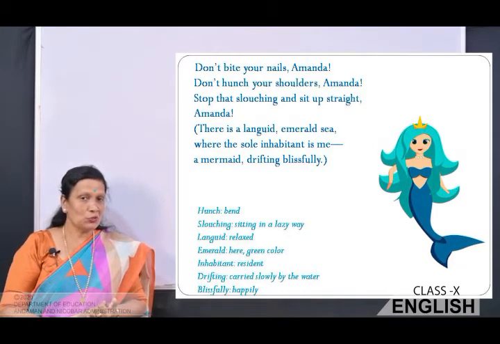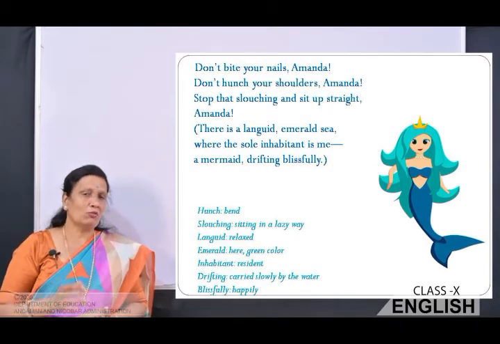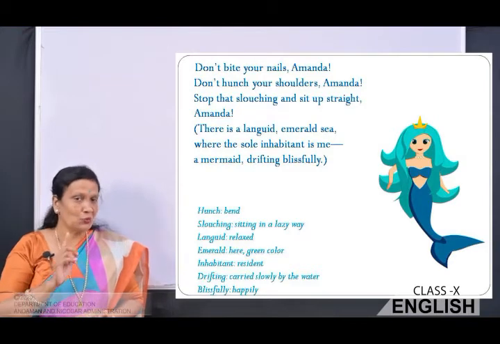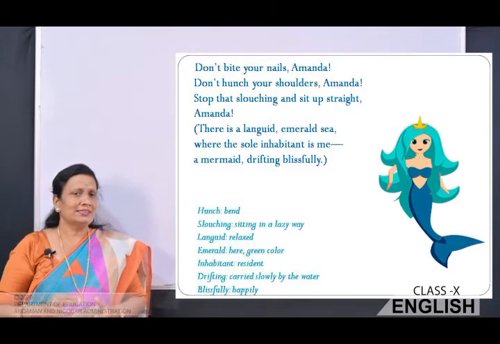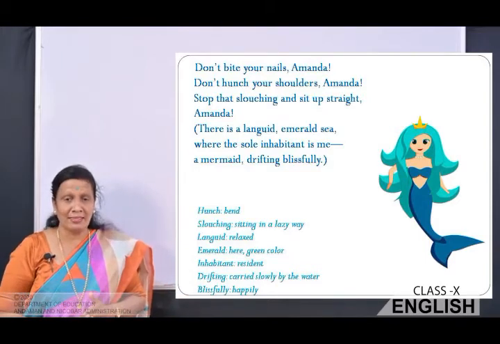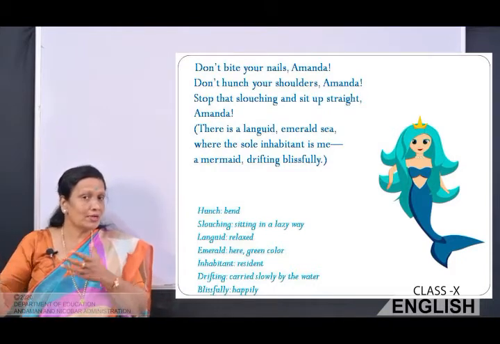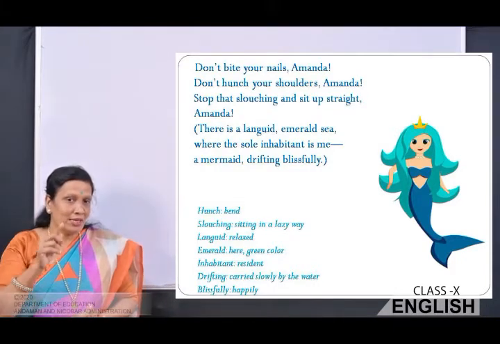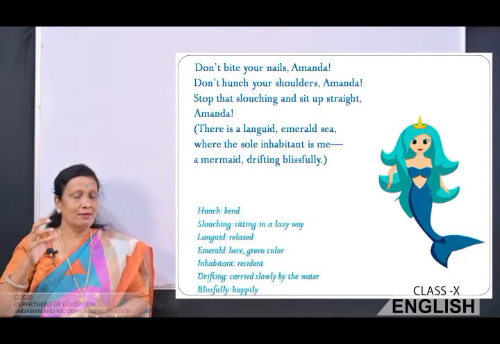Because children don't like parents instructing them all the time, shouting at them, or trying to control them all the time, isn't it? You too don't like that. So the moment Amanda's mother starts instructing her and keeps telling her, don't do this, stop doing that, she tries to imagine herself in different forms. So initially, she imagines herself as a mermaid.